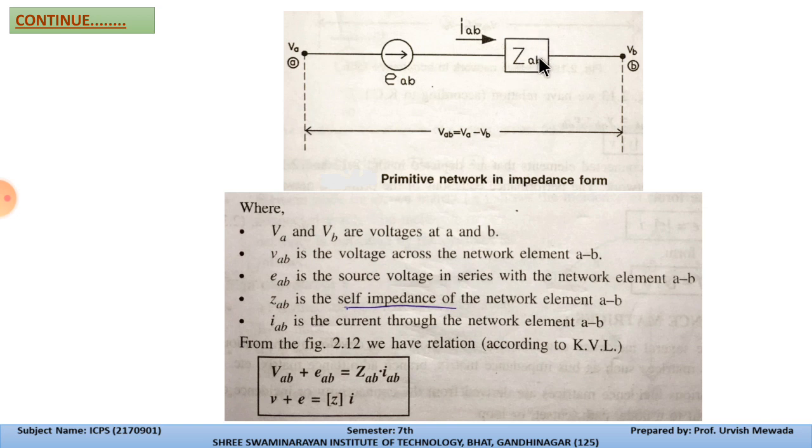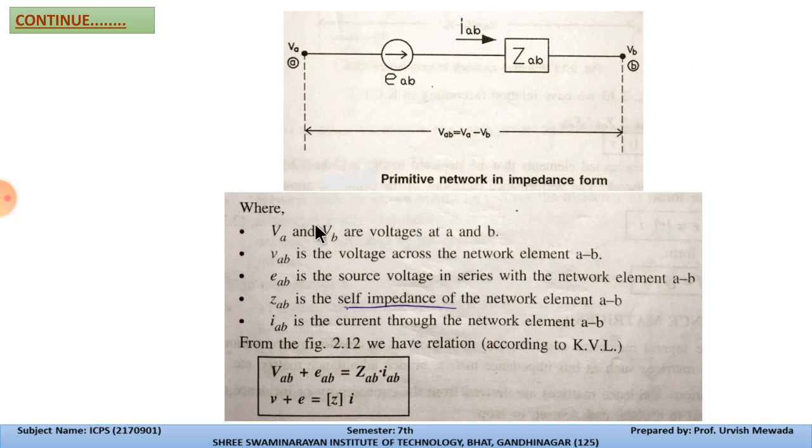So why is this called impedance Z? Because Z is a combination of R plus jX, and this indicates the impedance from A to B. Now the voltage across nodes A and B, VAB, is equal to VA minus VB. So the current for VAB will become IAB.